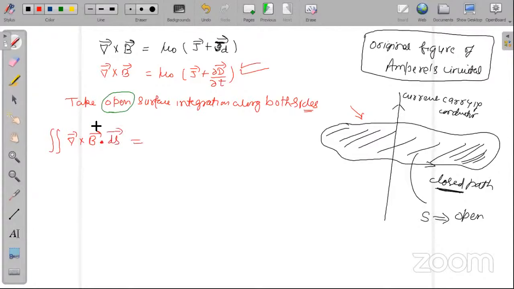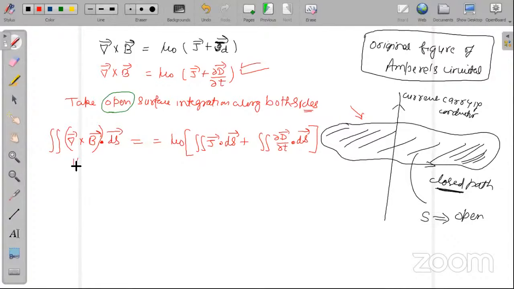It will become mu naught double integration J dot ds plus, sorry, double integration curly D upon curly T dot ds. Is it okay? Any doubts so far, students? No sir.